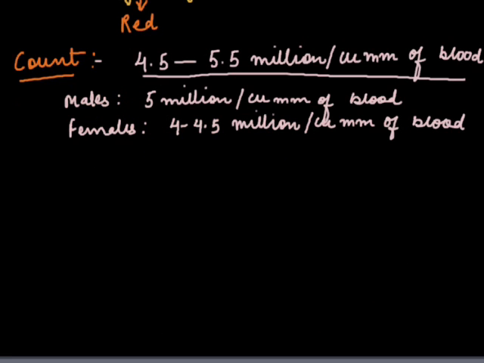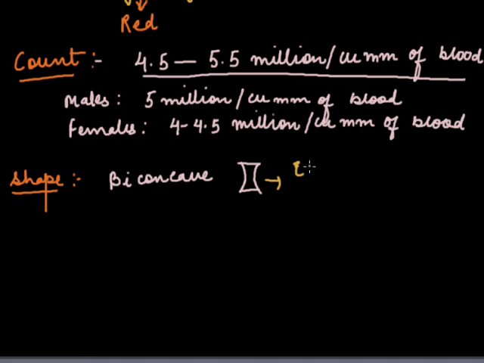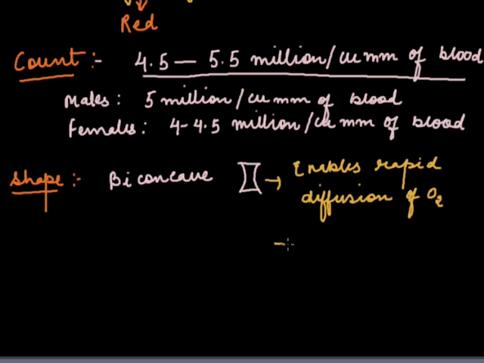Now coming to the shape of RBC. The shape of RBC is biconcave. Biconcave shape is like this. This shape enables rapid diffusion of oxygen, and it increases the surface area.